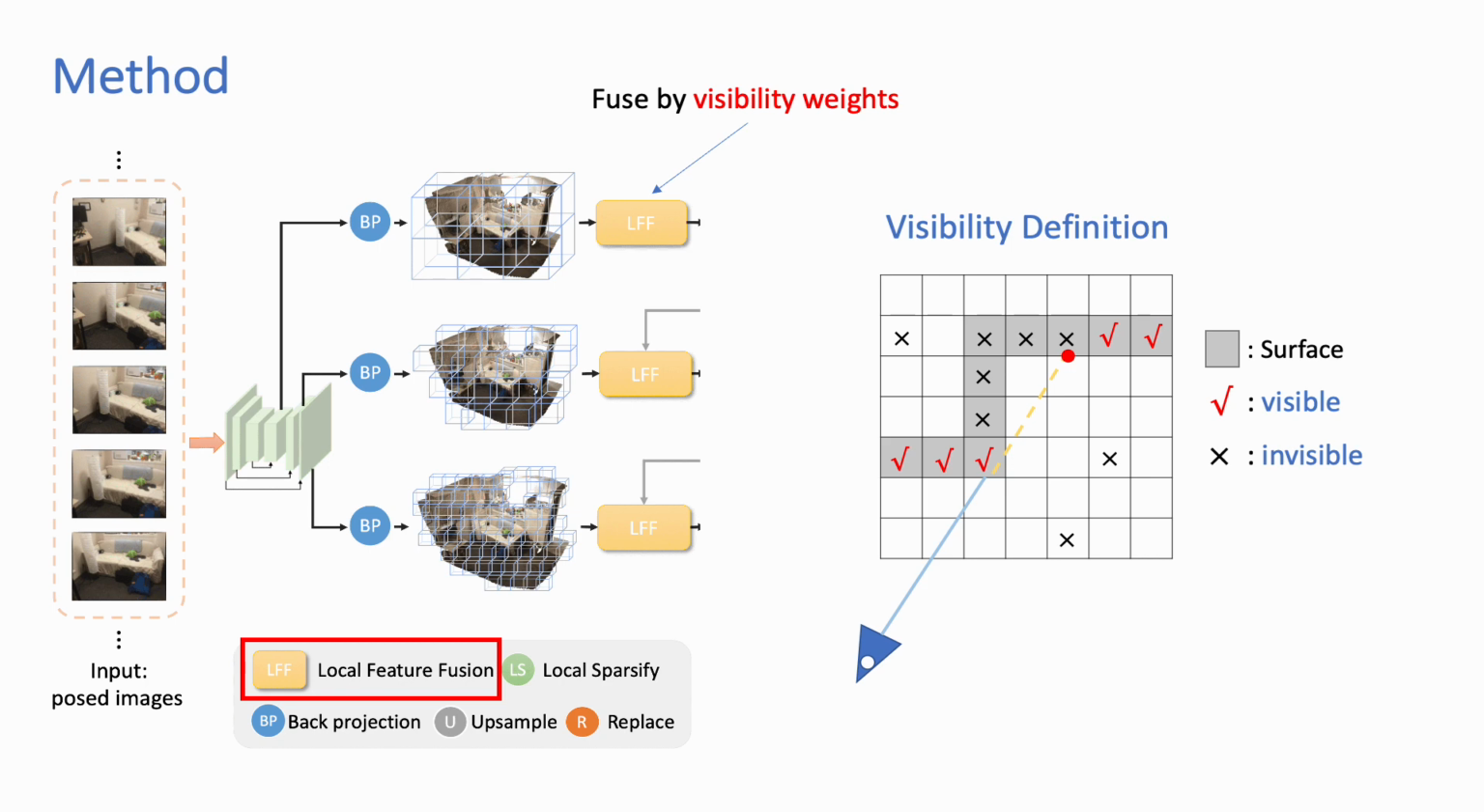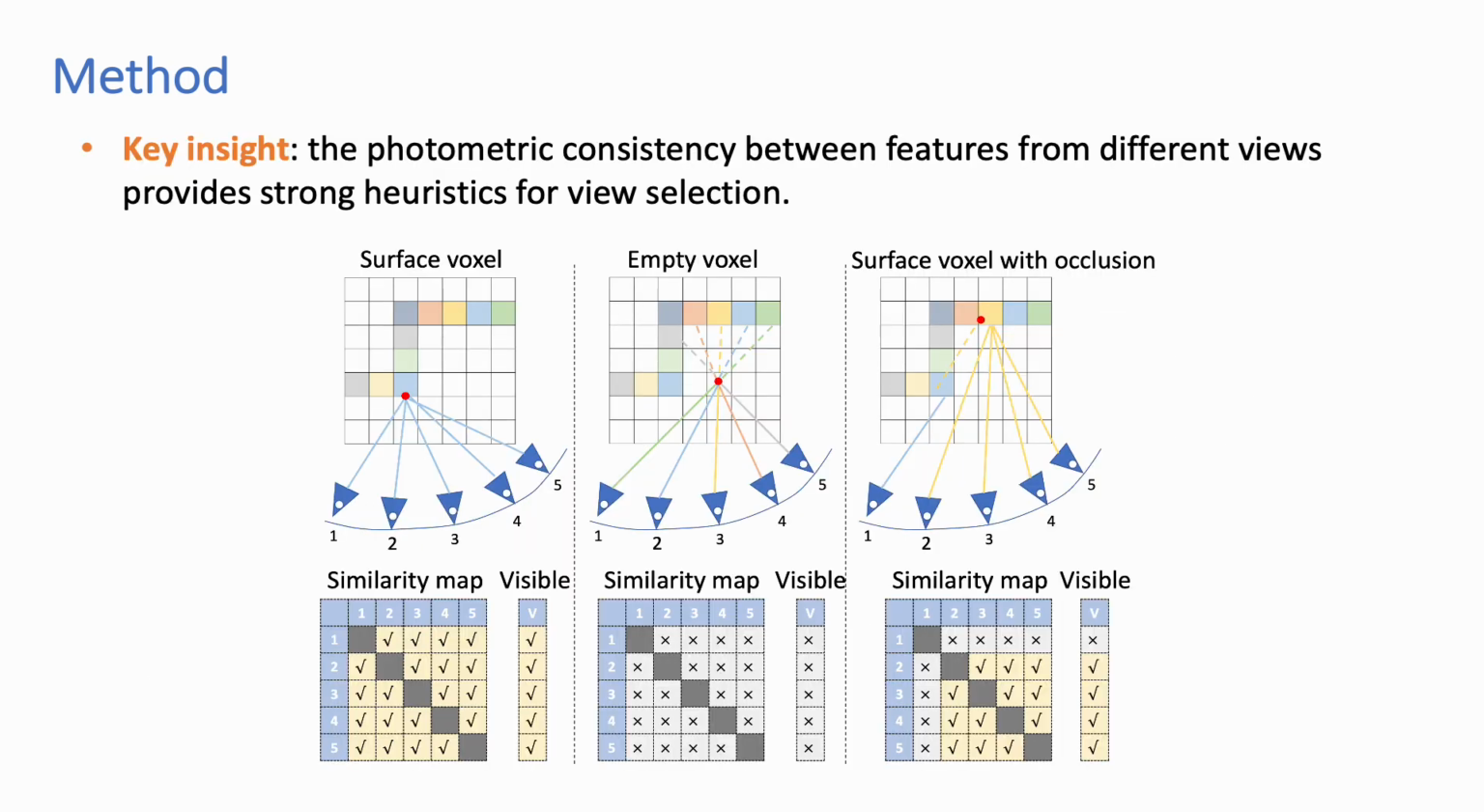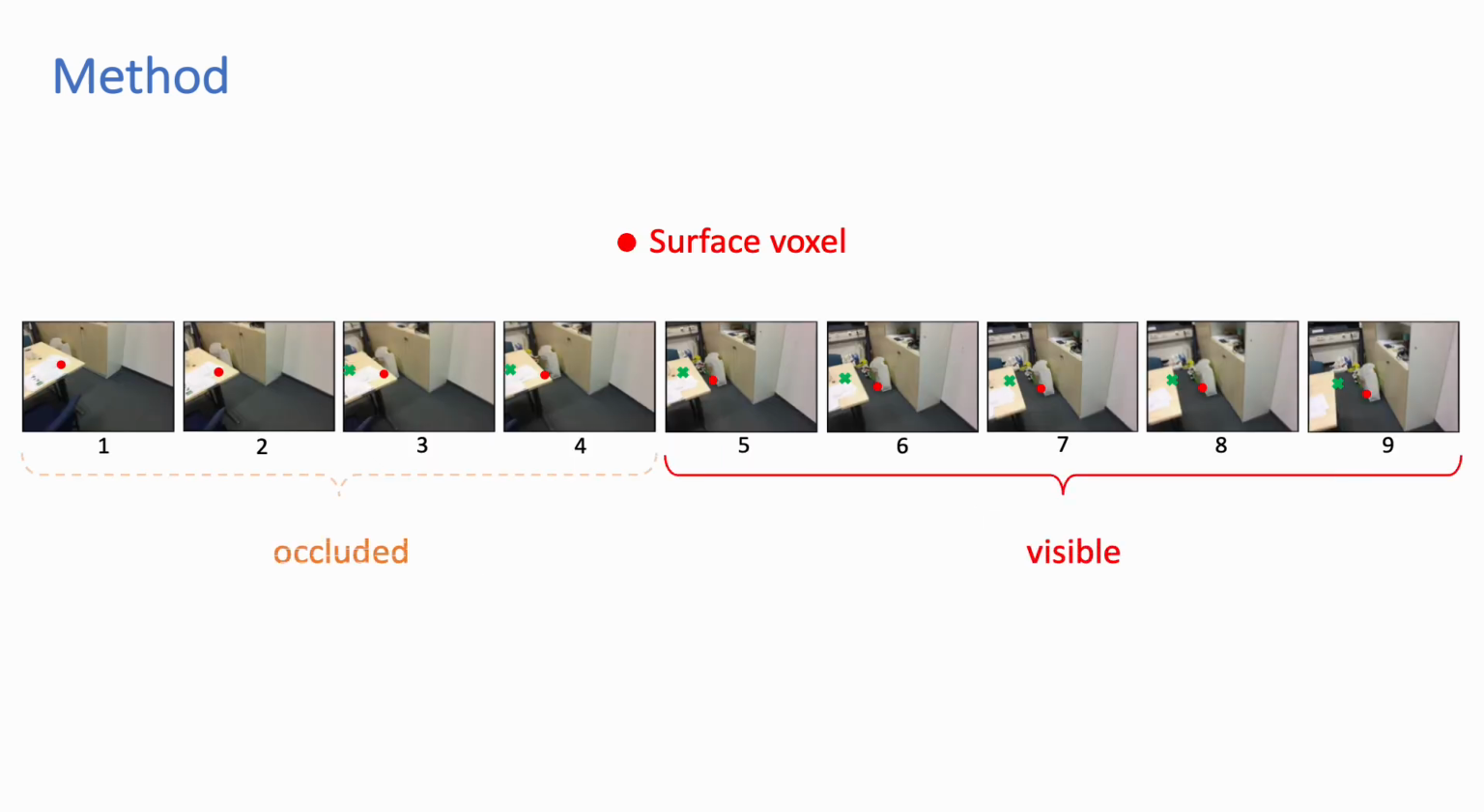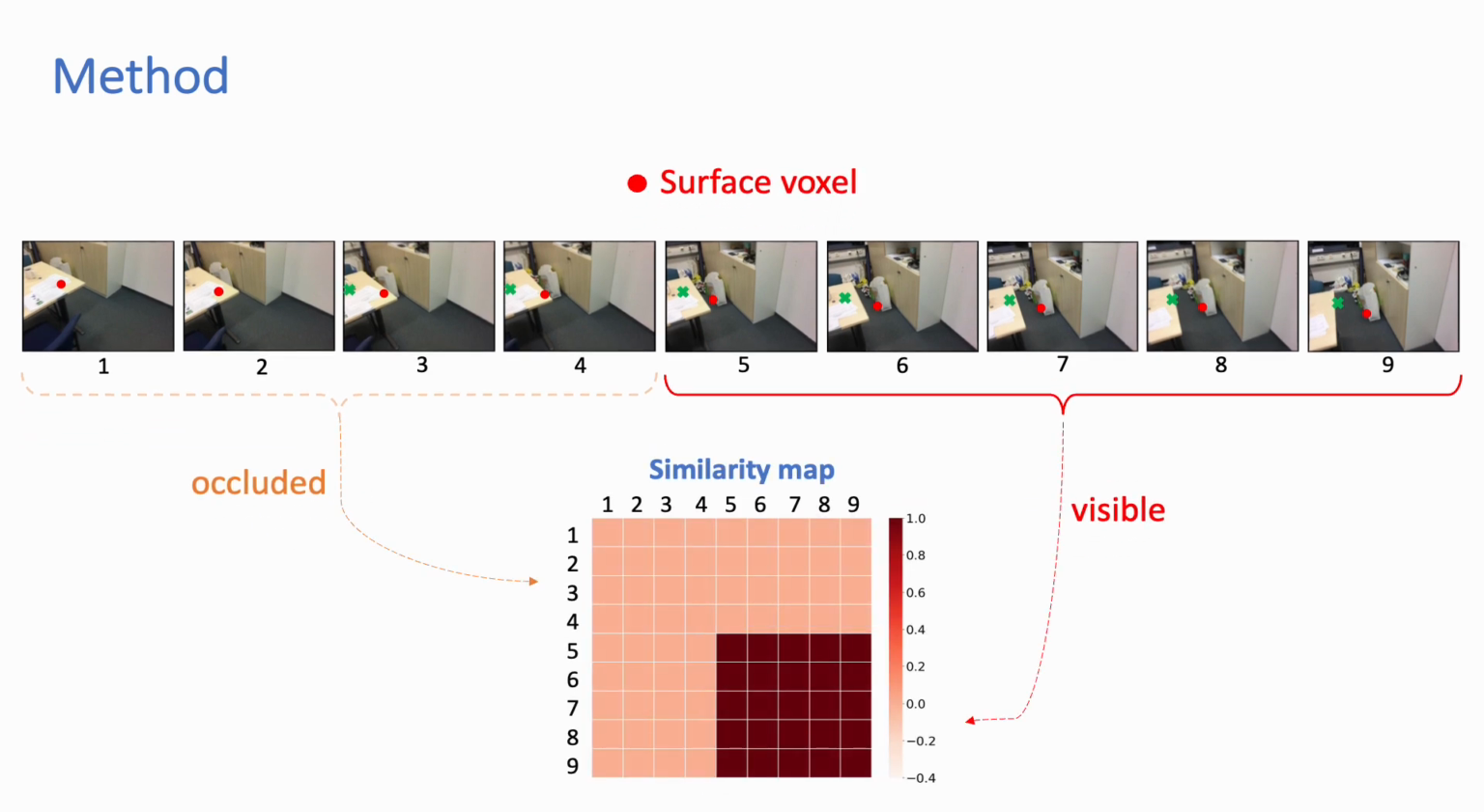We define a voxel to be visible to a camera view if it is on the object surface and not occluded. Our key insight is that the photometric consistency between features from different views should provide strong heuristics for view selection. Here the red dot is a surface voxel that is occupied by the bag on the floor. It is only visible in the last 5 views. From the similarity map, we can find the features extracted from visible views have higher similarity with each other than those from invisible views.